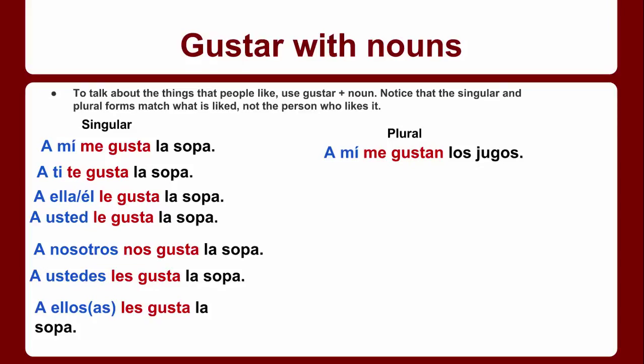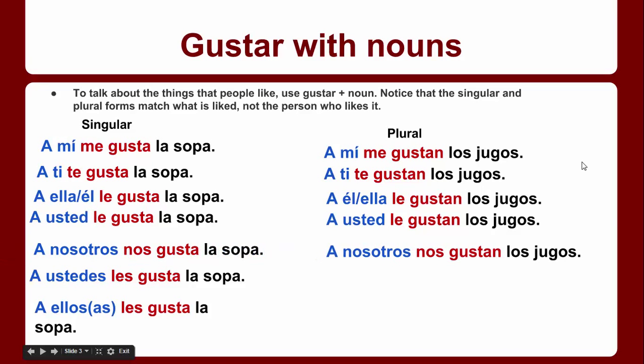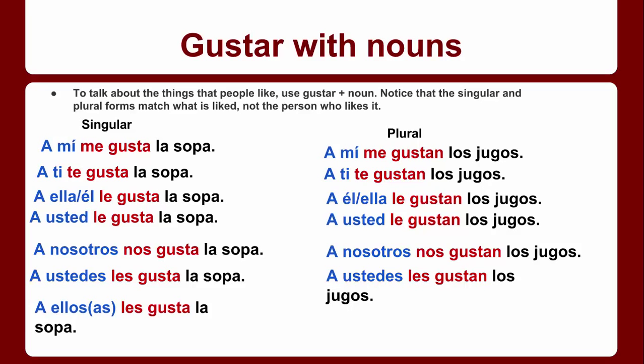I could say, a mí me gustan los jugos, I like the juices. A ti te gustan los jugos, you like the juices. A él or a ella le gustan los jugos, he or she likes the juices. A usted le gustan los jugos, he or she likes the juices, and we're using the usted form to show formality, so we want to show respect. A nosotros nos gustan los jugos, we like the juices. A ustedes les gustan los jugos, or a ellos or a ellas les gustan los jugos.